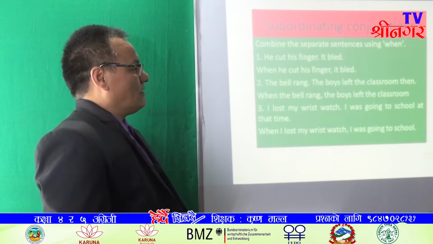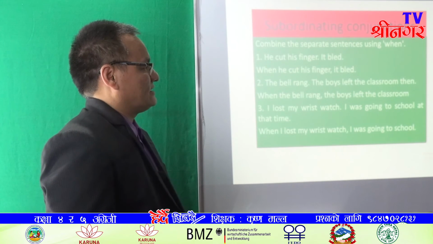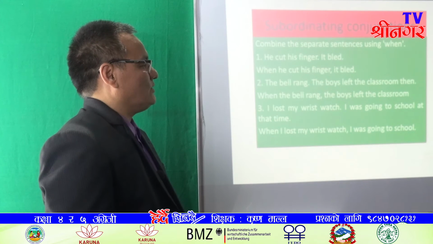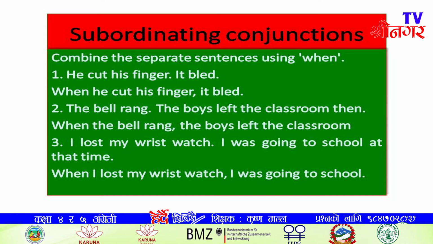Next, I lost my wristwatch. I was going to school at that time. Here, the first sentence shows the action, and the second sentence shows the time. I lost my wristwatch shows the action. I was going to school at that time shows the time. So, when I lost my wristwatch, I was going to school.